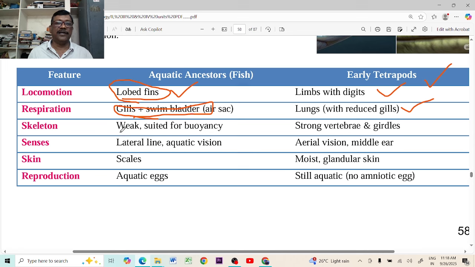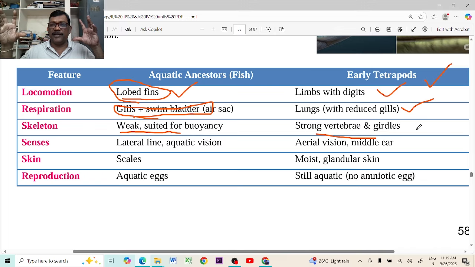Skeletal system, in the water the skeletal system is very weak, but whereas in the early tetrapods the strong vertebrae are developed due to the gravitational pressure. Pectoral girdle and pelvic girdle are becoming very strong, and the neck muscles are well developed. The neck became independent from the skull.